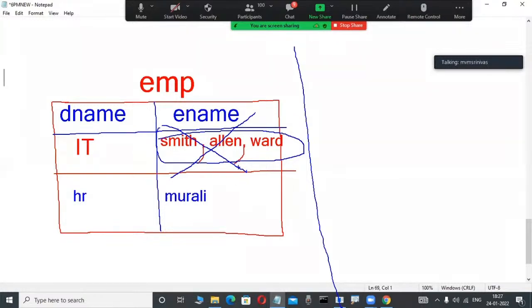Actually, this table is not a problem. Table creation also works here, Smith, Allen, Ward. But why is it not recommendable to have a single value in every cell? Table creation is not the problem. Another thing is the problem. What is that? Observe, very important. E.F. Codd, a mathematician, introduced the relational data model in 1970.